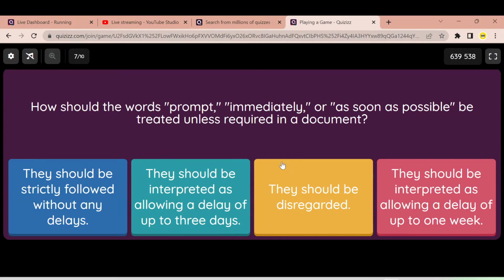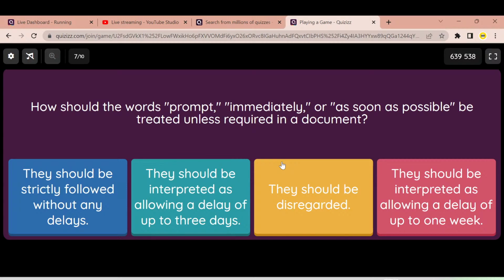Let's discuss the answers. We know as per Article 3, it explicitly says that when the words prompt, immediately or as soon as possible are used in the document, unless it's mandatorily required, the bank should disregard these words.